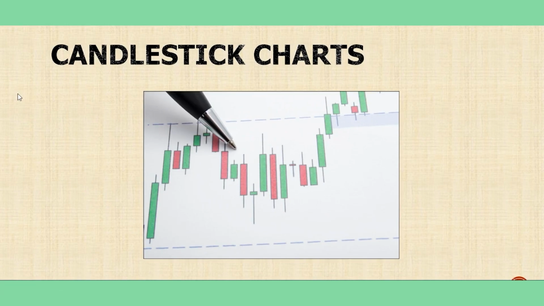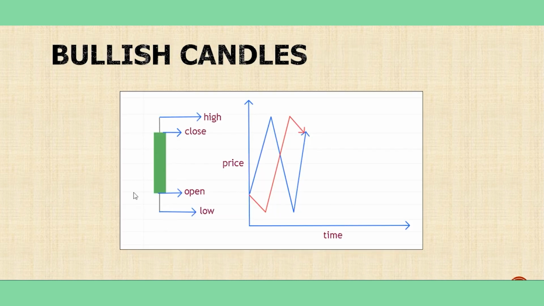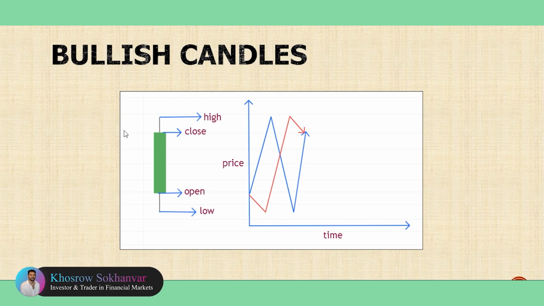To read the charts, we need to know what candlestick charts are. In this picture, we are seeing a candlestick chart. What do these candles mean, like these green candles and these red candles? These green candles are called bullish candles. It means that the price has been going up during these candles. Each of these candles represents a specific period of time. For example, if I set the chart to 5 minutes time frame, each candle represents the price movement in 5 minutes. If I adjust to daily time frame, this candle represents price movement in 1 day, 24 hours.